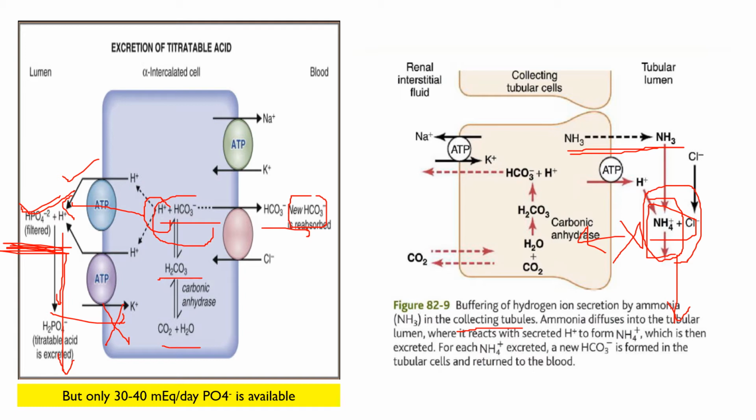So for each NH4+ secreted, one new bicarbonate will be reabsorbed, that is, added to the blood. So here there will be trapping of NH4+, because the tubule is permeable to NH3, and when the NH3 is released, it will combine with H+ to form NH4+, and it will not be able to enter the tubular cell again, so it will be excreted out, and for each molecule of NH4+, one new bicarbonate will be added to the blood.